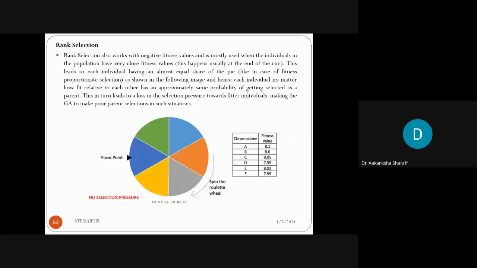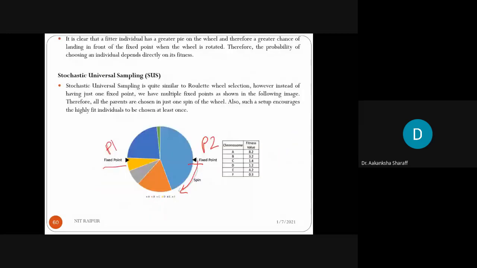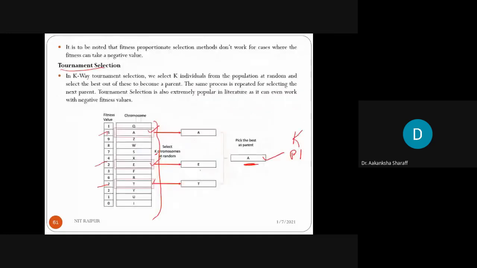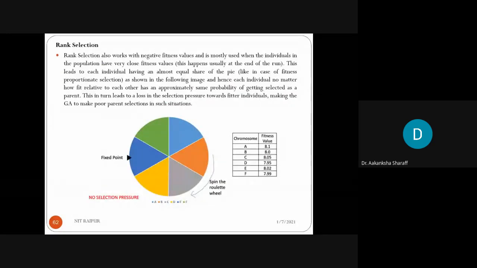Now next is rank selection. What happens in rank selection? Rank selection also works with negative fitness values. One important point which I forgot to discuss: tournament selection, stochastic universal sampling and roulette wheel selection do not consider negative fitness values. Clear? But rank selection considers negative fitness values and is most commonly used when the individuals in the population have very close fitness values. This leads to each individual having an almost equal share of the pie.